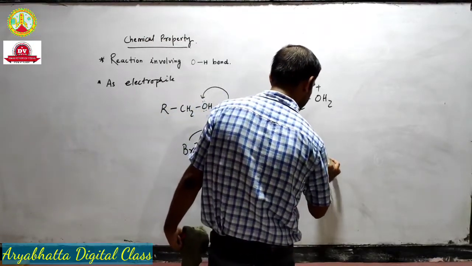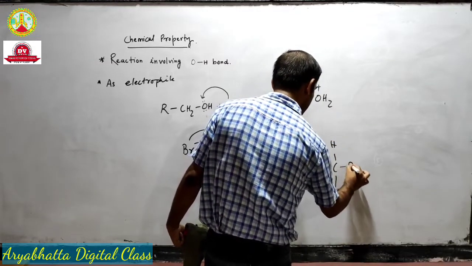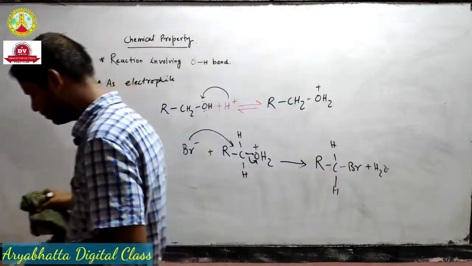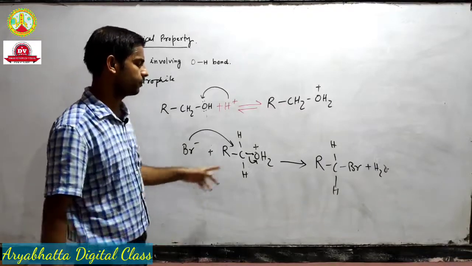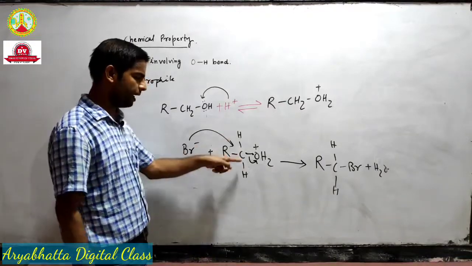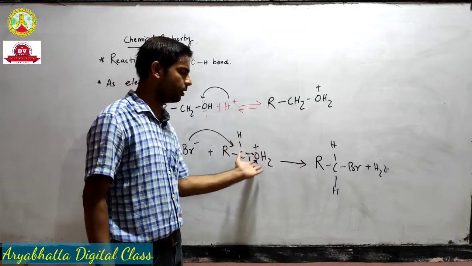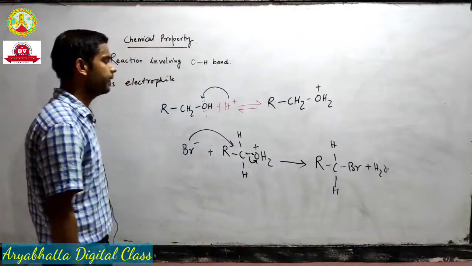So we will get the product plus H2O. Bromine will attack it, oxygen will take this shared electron pair, water will be removed and bromine will be added.